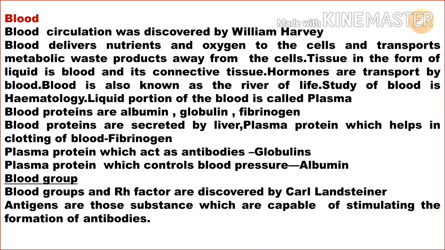Okay, and the blood proteins are albumin, globulin and fibrinogen, and the blood proteins are secreted by the liver. The plasma protein which helps in clotting of blood is fibrinogen. The plasma protein which acts as antibodies is globulin. The plasma protein which controls blood pressure is albumin.